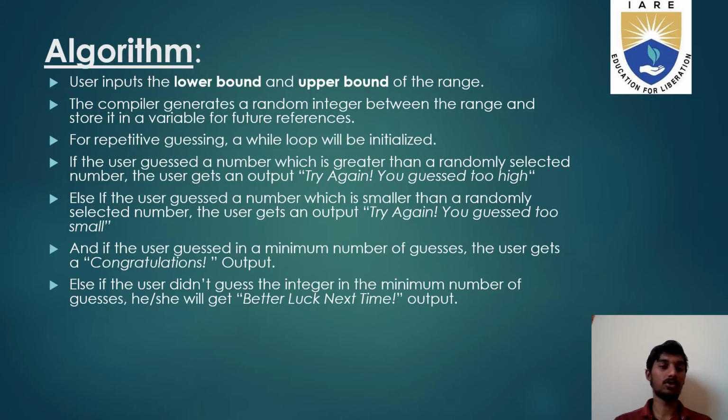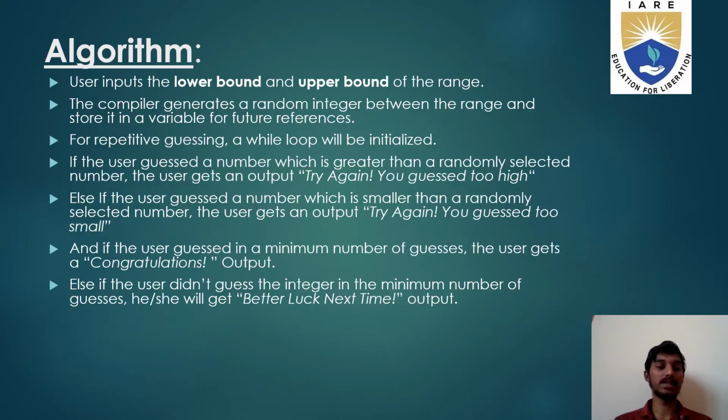Starting with our algorithm for the number guessing game in Python, the user is going to select the lower bound and upper bound of the range. The compiler then generates a random integer within the range and stores it in a variable for future reference. For repetitive guessing, we are going to use a while loop, which will be initialized and start the number guessing game.